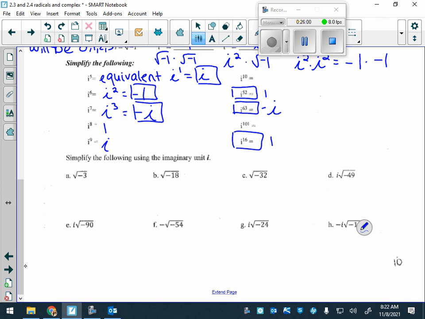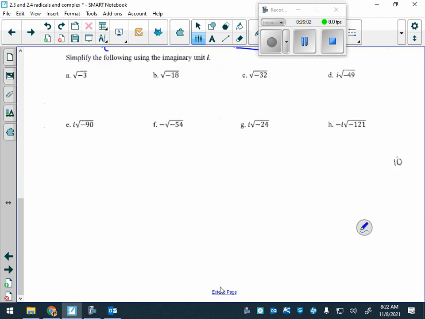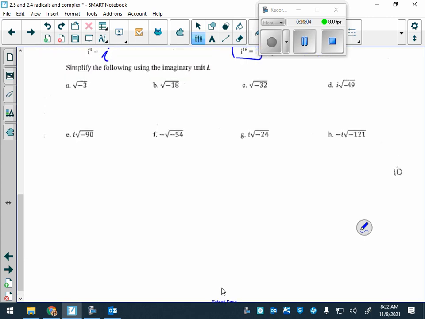So if we look at A, we have the square root of -3. Typically, when you would see that, you'd be like, no solution, right? And now, this breaks up into square root of -1, square root of 3. What is the square root of -1?